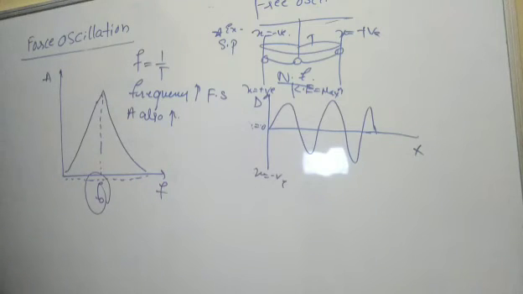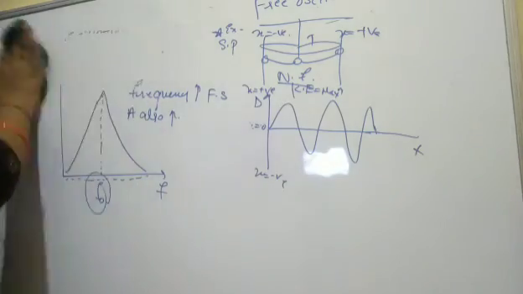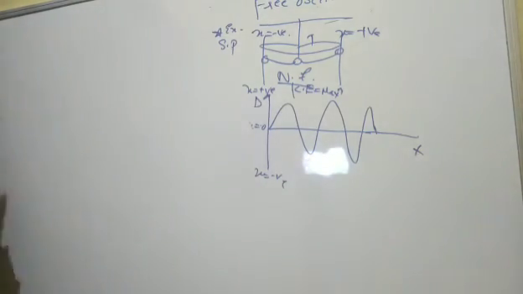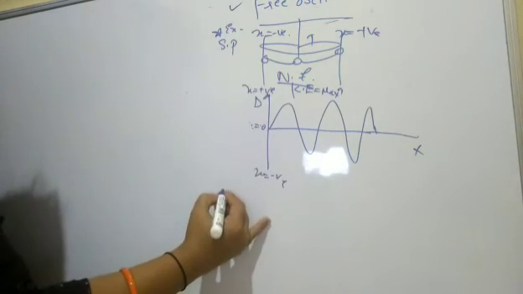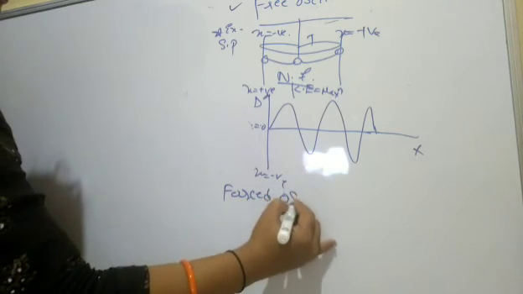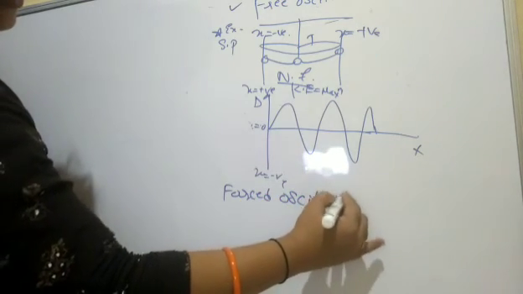Now the next, the last part, is damped oscillations. So what is damped oscillation here? First we have written free oscillation. Second is forced oscillation, right?